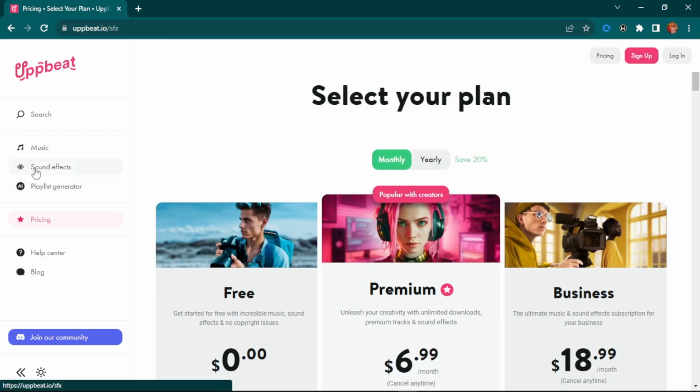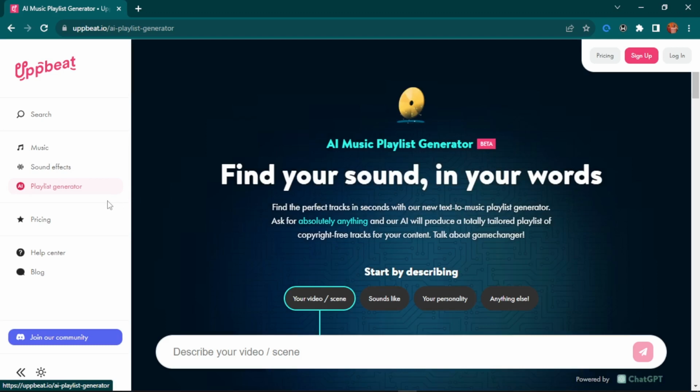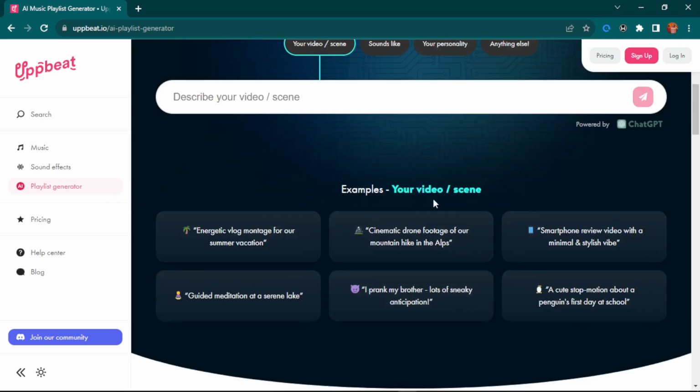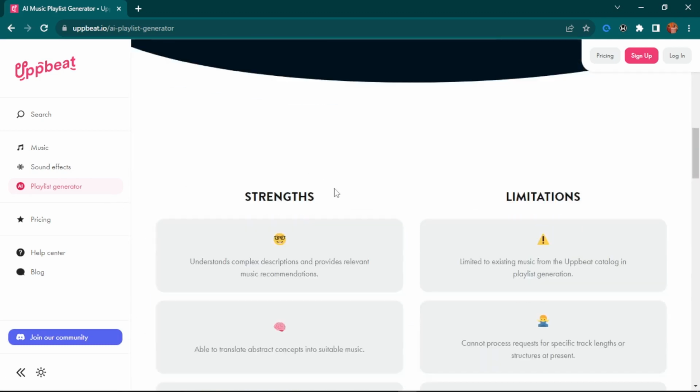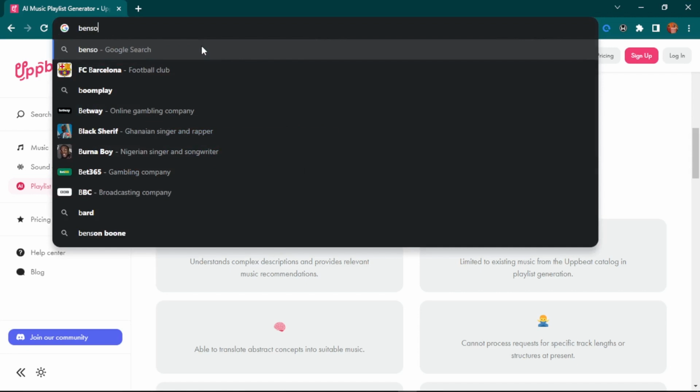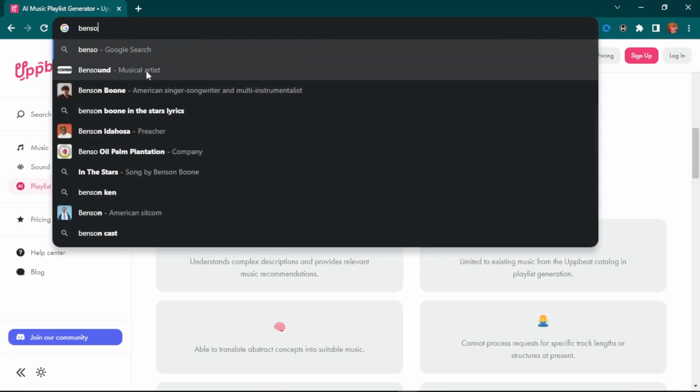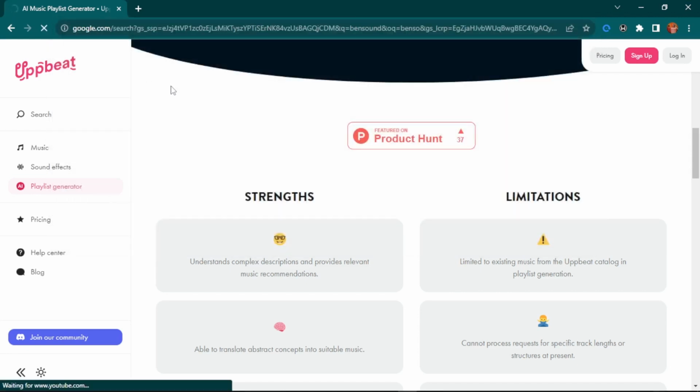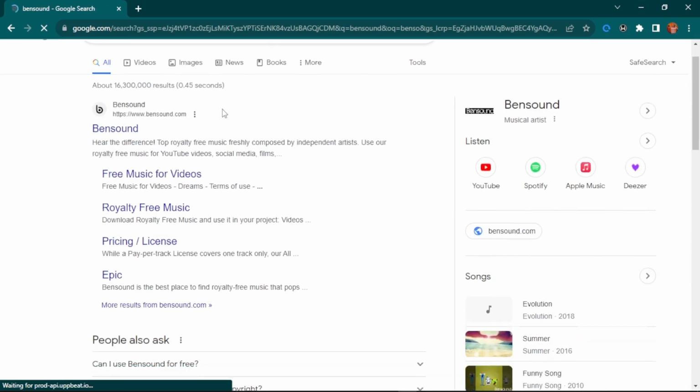You can simply come over here for sound effects and the playlist generator. You can set your own preference and then a playlist gets generated for you, depending on the type of creator you are. So now let's go to the final one on my list, called Bensound. So Bensound itself is actually a platform from a French artist.